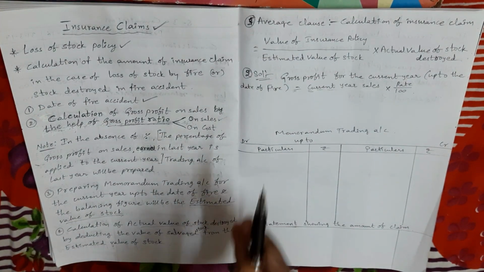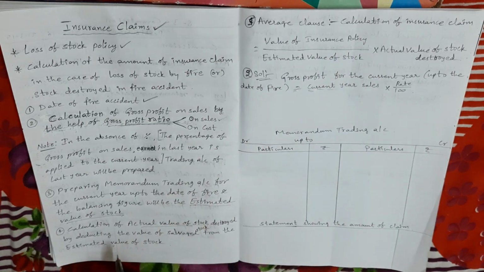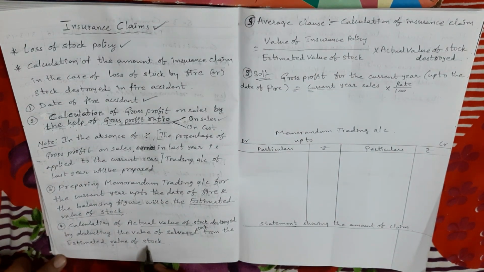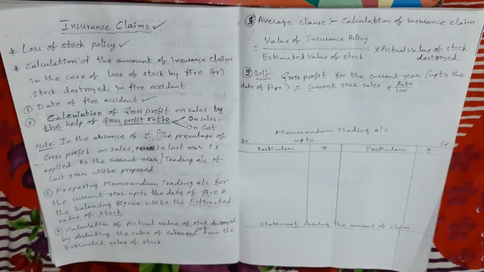Okay, so in the problem, if the insurance policy amount is not given, then the problem completes at the fourth step only. In the fourth step only, the problem will be closed. Okay, no need of the fifth step.